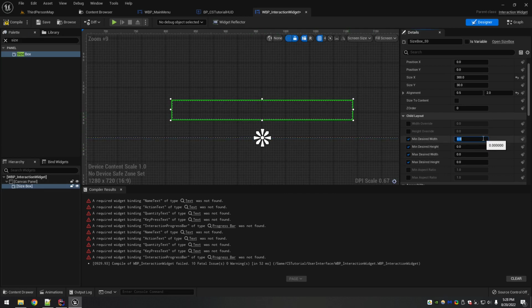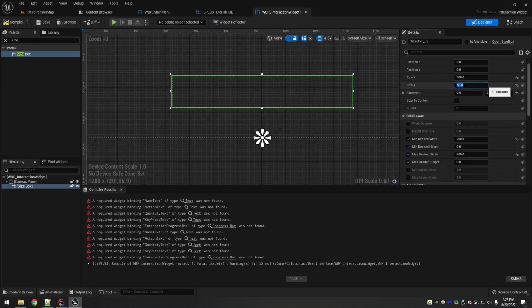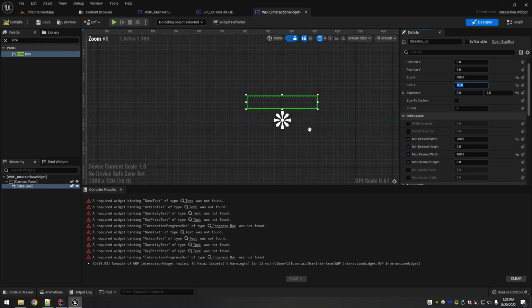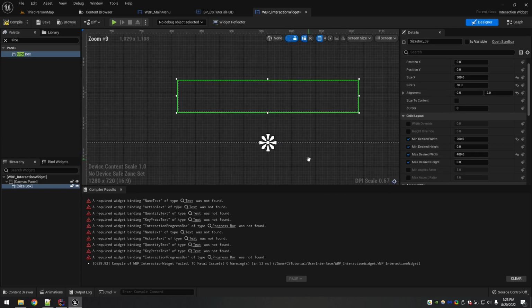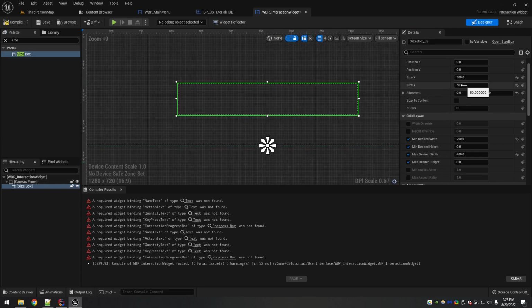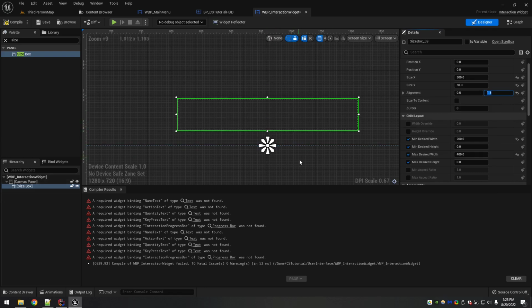So minimum, I would say 200, maximum 400, so it can shrink and grow by 100 based on this. The size on the Y, I'm going to go with 50. 50 is probably good, but see now, because the size changed on the Y-axis, the alignment caused it to change, because now it's moved up by some other proportion. So now I'm going to drop this back down to 1.5.